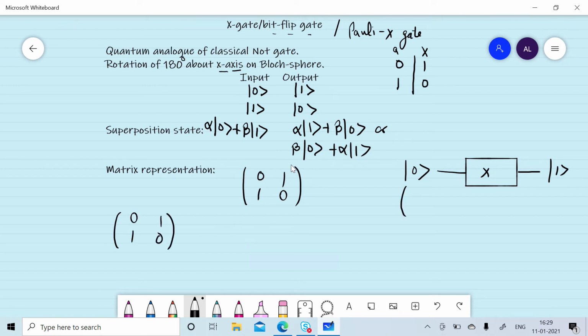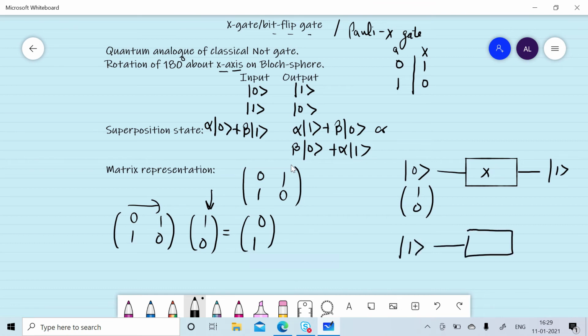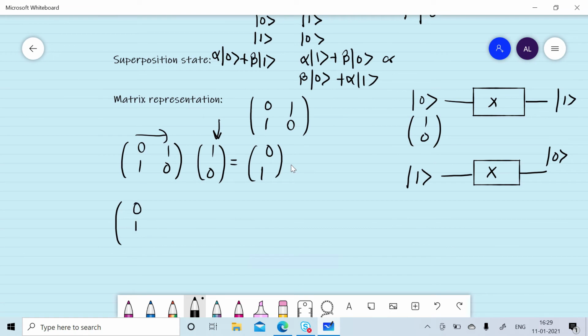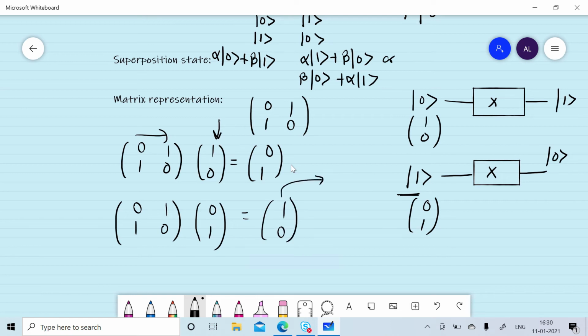0 state can be represented by a vector 1 0. So if we give 1 0 as the input, we will get the 1 state, that is 0 1. Similarly, if we consider a qubit in 1 state and we apply X gate, we will get the qubit in 0 state. Suppose matrix of X gate is 0 1 1 0. State 1 can be represented by the matrix 0 1, and we will get 1 0 as the output, that is qubit in 0 state.